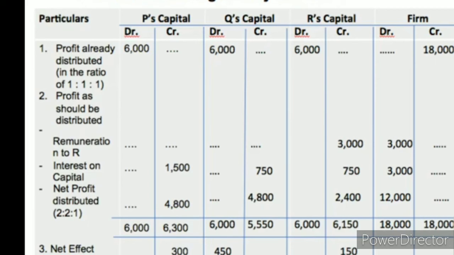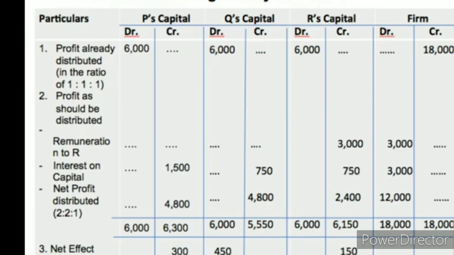Now again that profit is reduced from 15,000 to 12,000 because 3,000 is given to the partners by the firm as interest on partners' capital. Any more adjustments? No more adjustments. These two alone are accepted by the partnership deed. So the remaining amount of 12,000 will be distributed as per their profit and loss sharing ratio which is mentioned in the partnership deed.